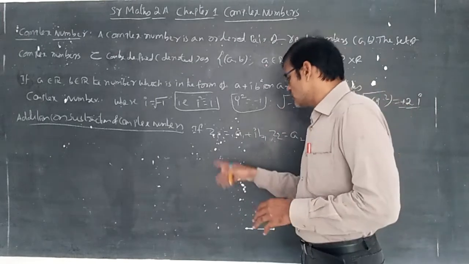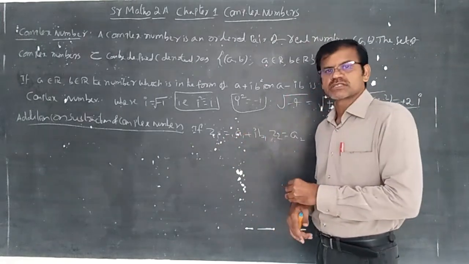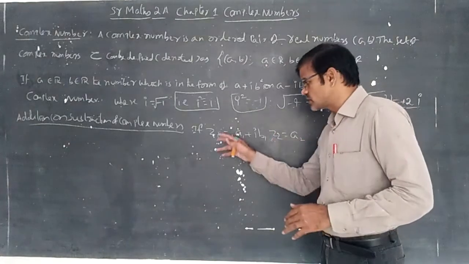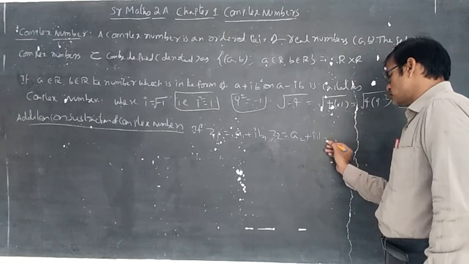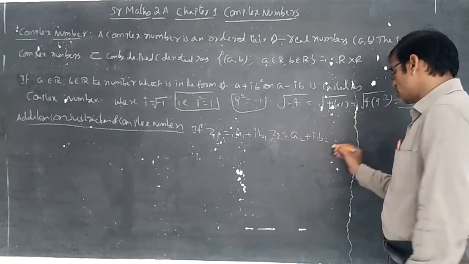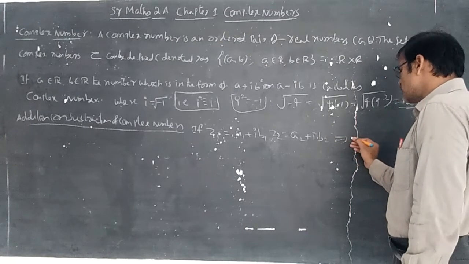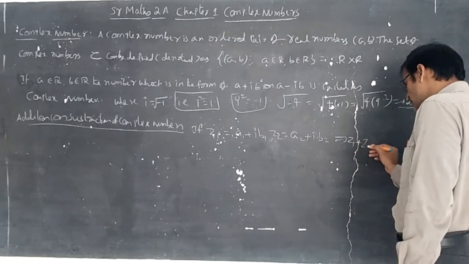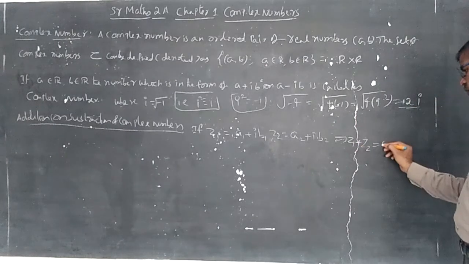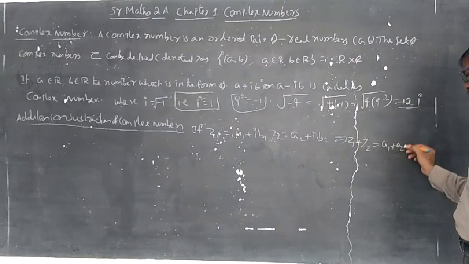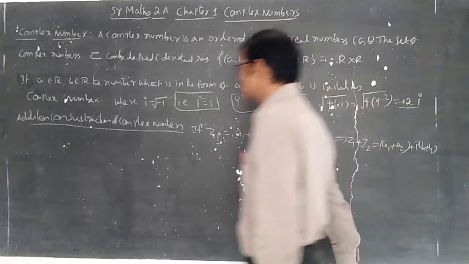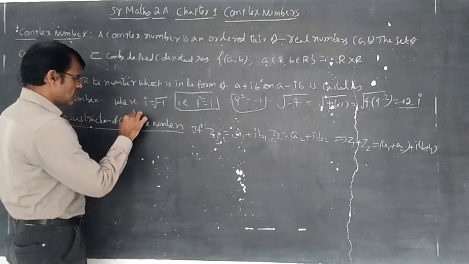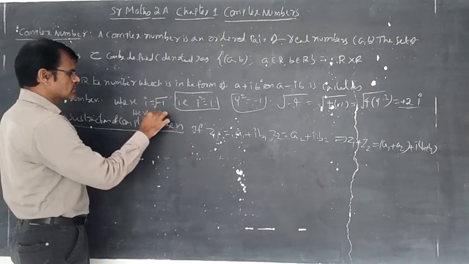So, of course, if a1 plus ib1 is a complex number, we represent it with z1, a complex number, and z2 is another complex number which is in the form of a2 plus ib2. z1 is equal to a1 plus ib1, z2 is equal to a2 plus ib2. That implies addition of complex numbers can be written as real part plus real part: a1 plus a2, plus i of b1 plus b2. Here you can understand, here I am writing a is called the real part.